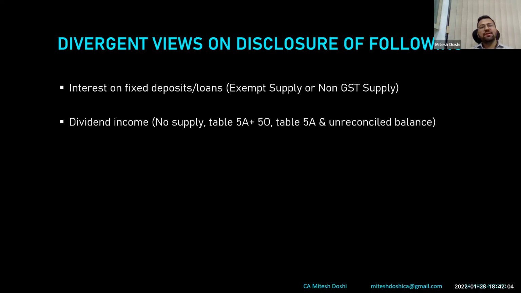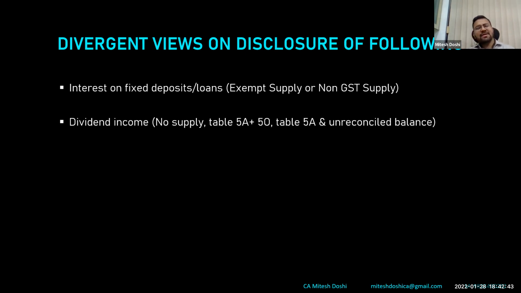So many people take a stand that this income may not be disclosed in GSTR 9 or 9C, because this is not in the course or furtherance of business. Or ideally, since non-GST supply includes no supply, we disclose it there, or we show it in exempt supply. Now, ideally, interest income has been exempted by the exemption notification. So either you disclose it in exempt supply or non-GST. As of now, there's a leeway where we can disclose exempt supplies and non-GST supplies all under exempt supplies. People who file it properly go particularly for interest to be disclosed in exempt supply.